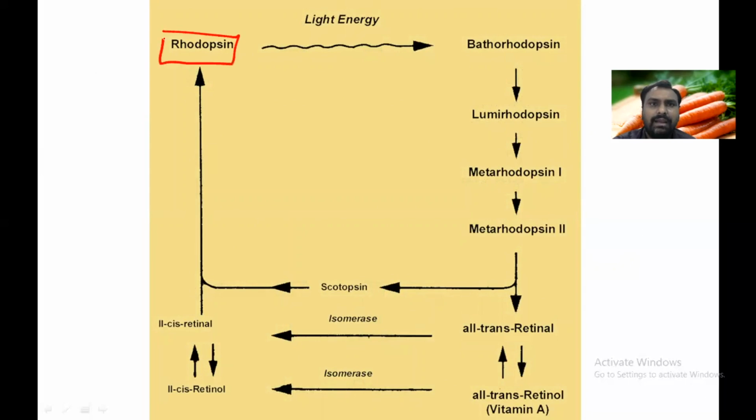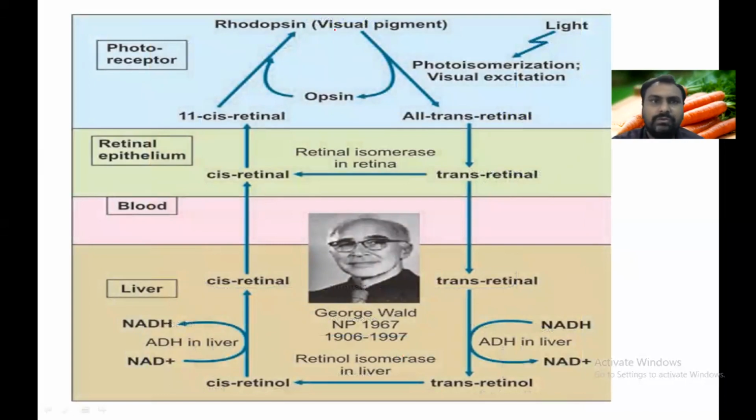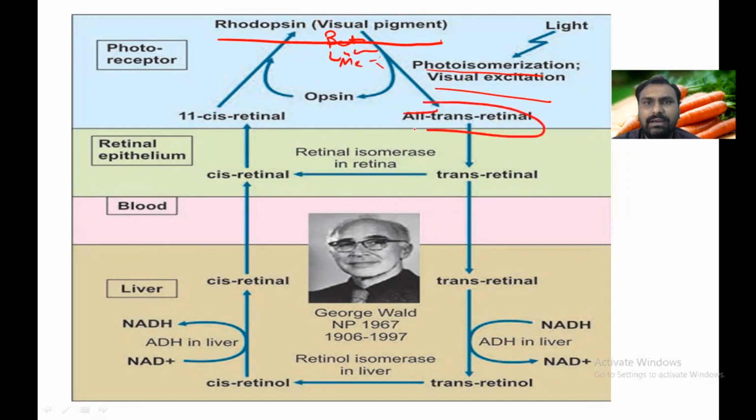So when light falls on the rhodopsin, this inactive form of rhodopsin is converted to batho-, lumi-, and meta-rhodopsin 1 and 2, and then ultimately it will change to various forms. So this is rhodopsin, the visual pigment present in the rods. Okay, and when light falls on it, there is photoisomerization and visual excitation. So ultimately this rhodopsin is converted to batho-rhodopsin, lumi-rhodopsin, meta-rhodopsin 1, 2, and ultimately it is converted to 11-trans-retinal.